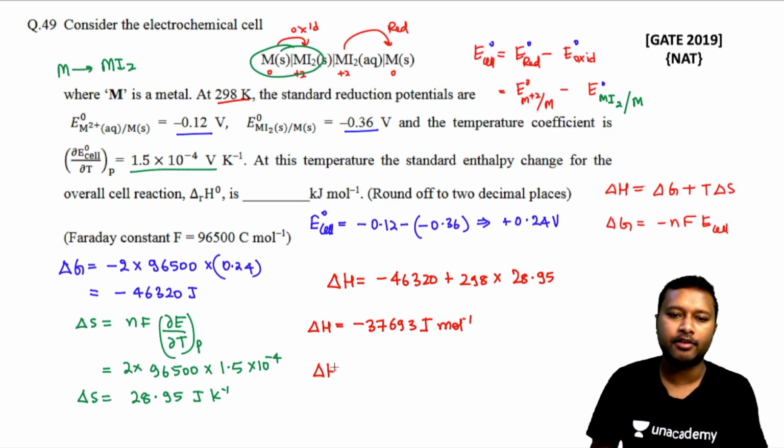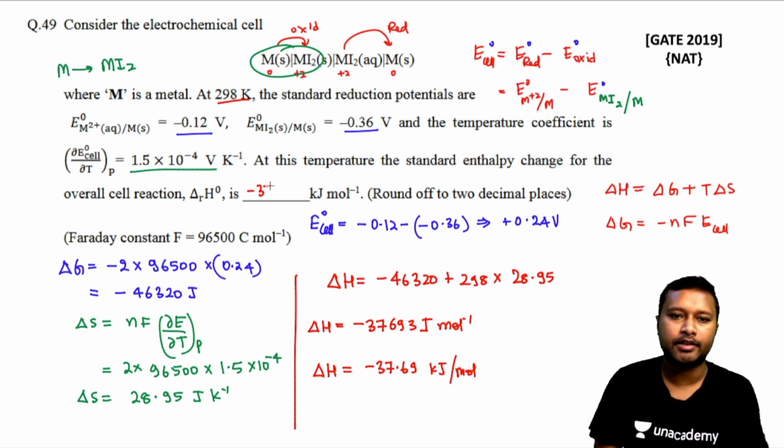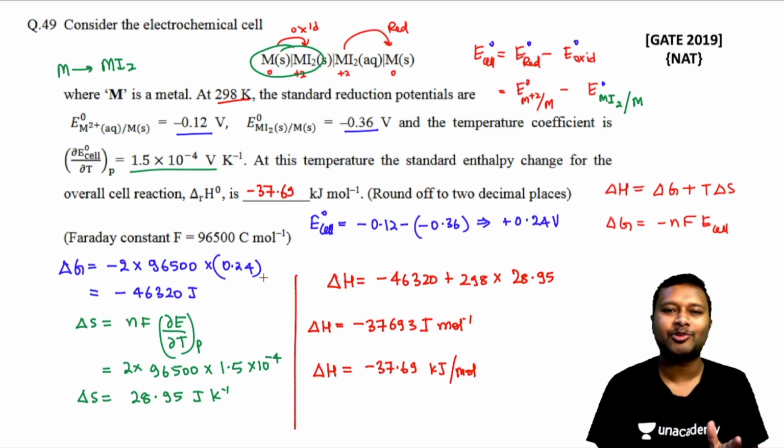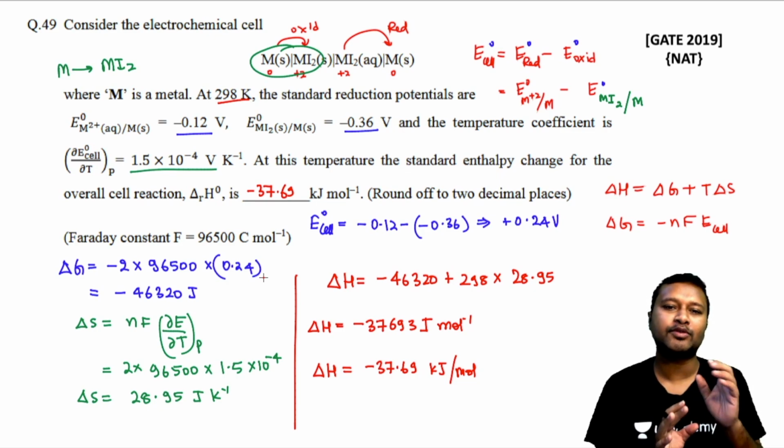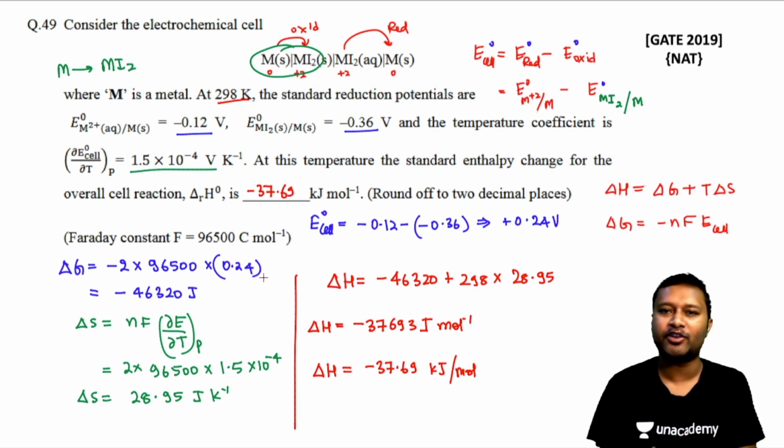So the final answer of delta H is going to be minus 37.69 kilojoules per mole. Alright, so the answer will be minus 37.69 because you have to round off till 2 decimal places. So this is how the question will be done, and that is the correct answer. Alright, so this was as simple as that. You just need to know the basic formula and how to approach it. Let's go for the next one then.